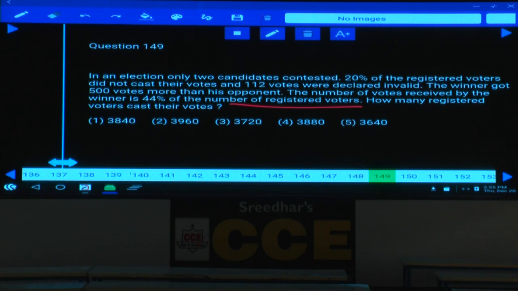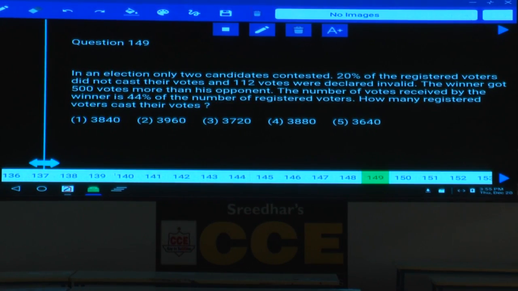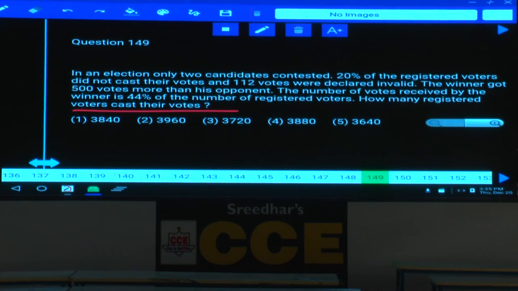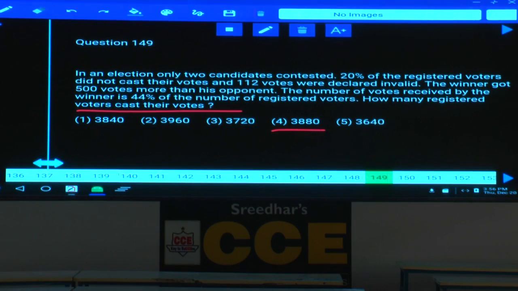How many registered voters could cast their vote? Correct. 80% have cast. 3880. Right. If your question is how many registered voters are there, then you need to calculate 100%. Correct.